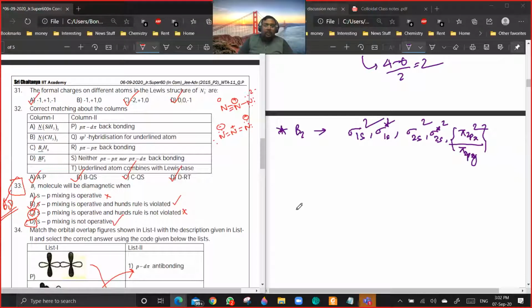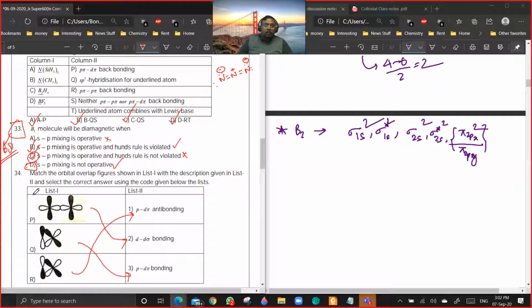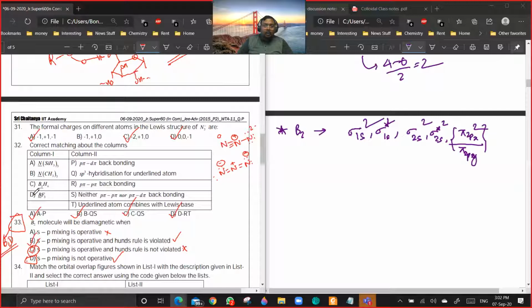32C, B2S6. In B2S6, there is no back bonding, that is why it has to go for bridge bonding. I have discussed this point. So it is Q and S. sp3 hybridization of the underlined atom, because of bridge bonding, the hybridization increases by 1. And S, there is no p pi back bonding in the case of B2S6. Sir, 31, option D.